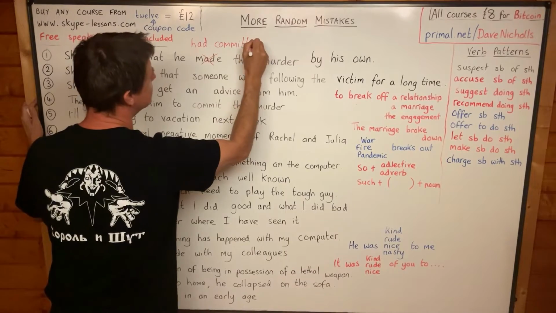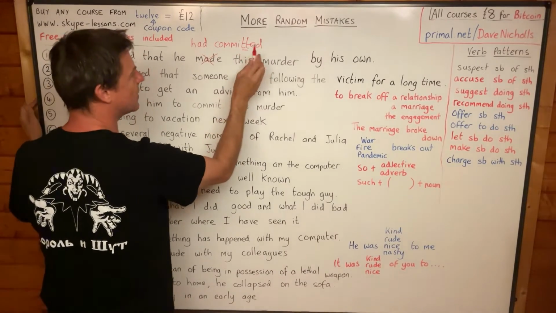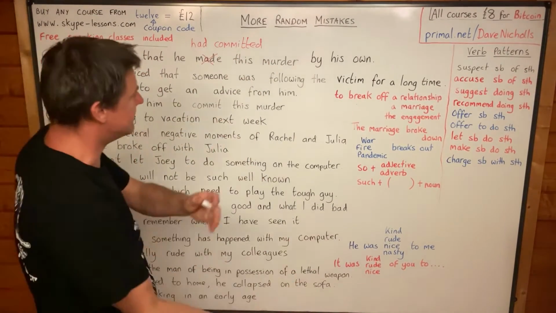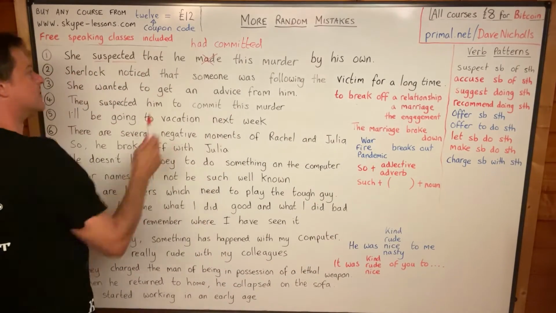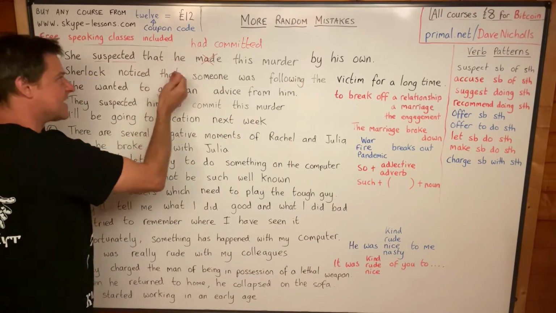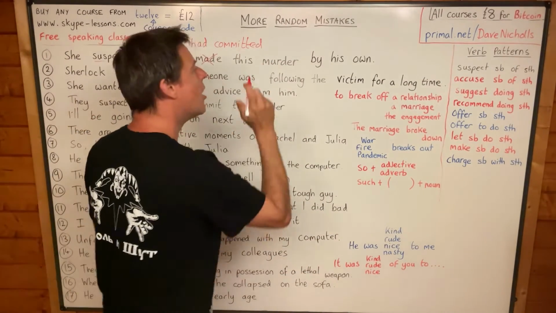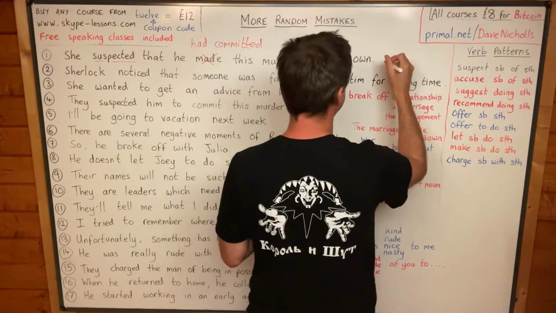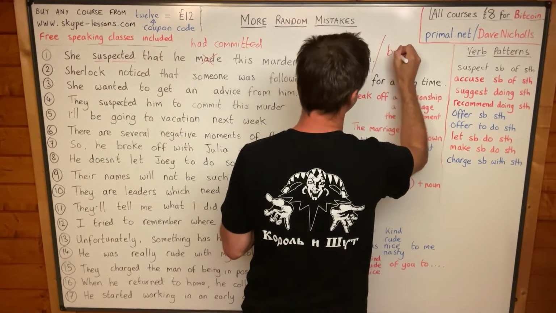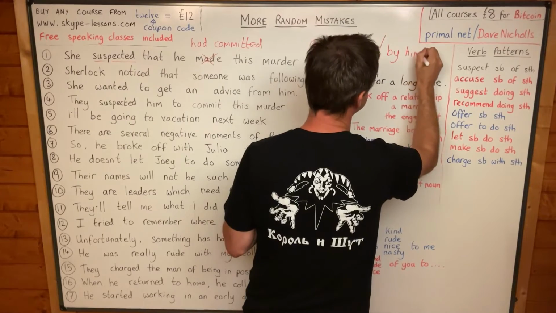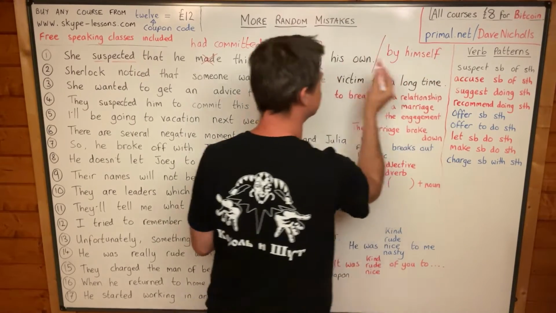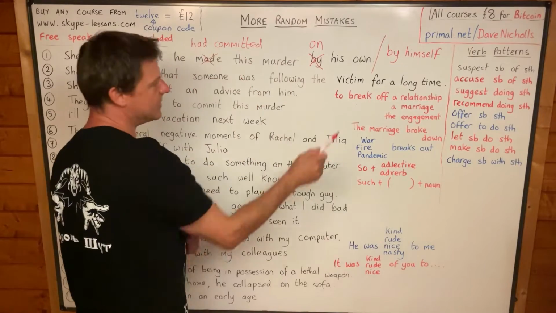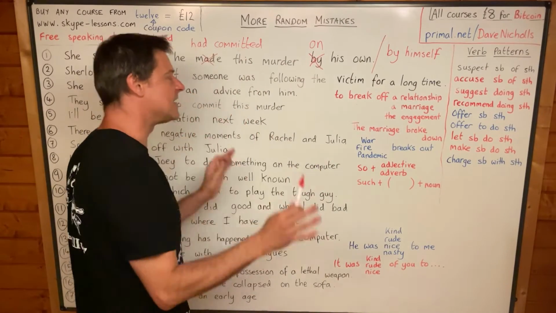Now, I put two T's in, but sometimes you only see one T there. It depends on UK English, American English, things like that, but I put two T's in there. She suspected that he had committed this murder on his own or by himself. And that is a really common mistake, so make sure you write that one down if you think you might have got that one wrong before. It's on your own or by yourself. It's not by your own, and that's a really, really common mistake.